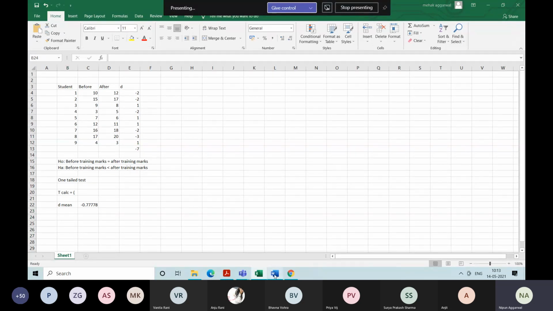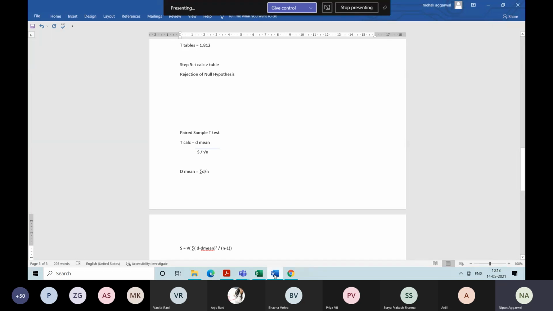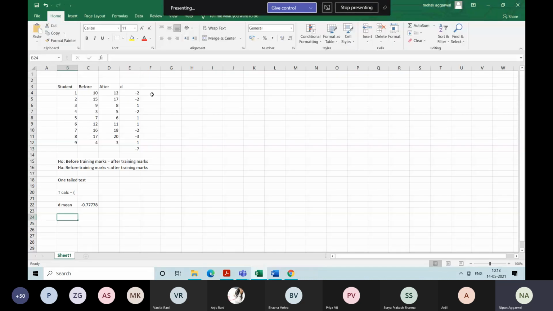Okay. So now next we want to calculate the value of S. So S is the square root of the sum of D minus D mean square. So you have to calculate now D minus D mean square, which will be equal to D minus D mean.